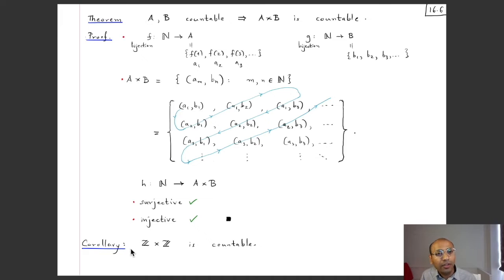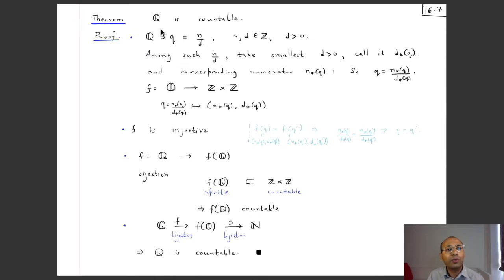And a corollary of this is that, well, since Z is countable, the Cartesian product of Z with itself is also countable. And we'll use this to show that the set of rational numbers is countable. So that's the next task. We are now ready to prove the theorem that Q is countable, the set of rational numbers is countable. Now first of all, if you have a rational number, we can express it in the form n by d, where n and d are integers and d is positive.